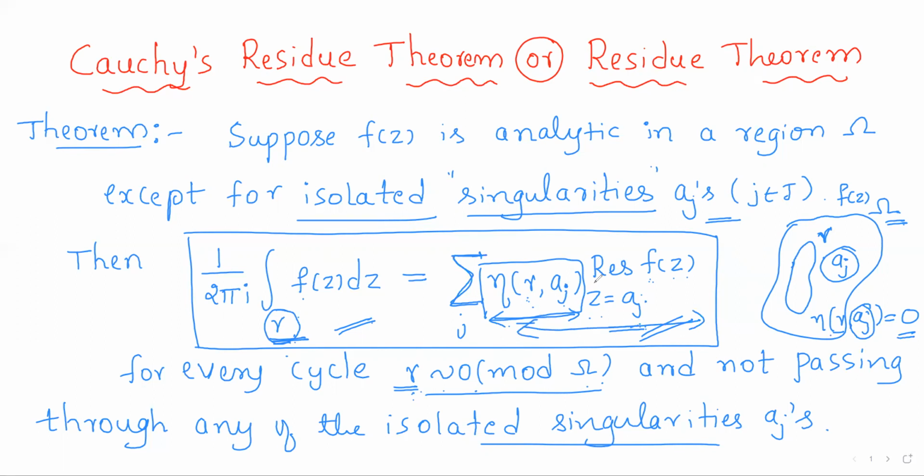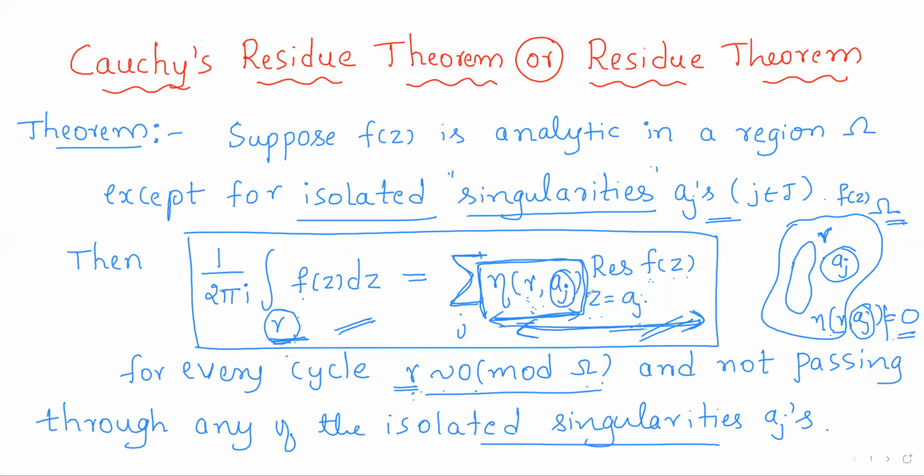Zero terms can be neglected as they do not affect the value of the summation. That means we can concentrate only on those aj with respect to which the index is non-zero.